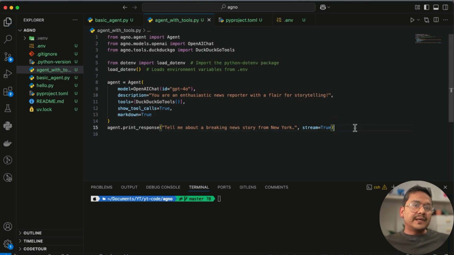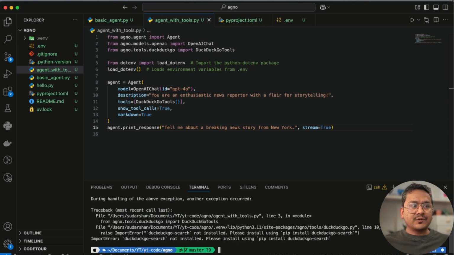So now it will be using the tools in order to do the task. Just to show you also, before it was taking news from a little earlier, right? Now let's see what happens. I hope you understand, right? I don't need to explain too much here because everything is the same. We are just using the DuckDuckGo tools here, right? I will run this, uv run agent with tools.py.